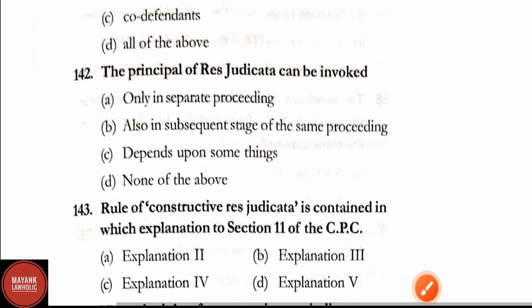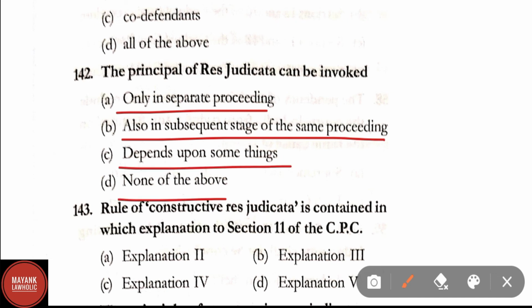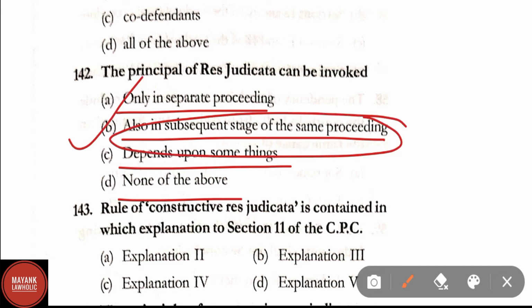Question number 142. The principle of res judicata can be invoked only in separate proceedings, also in subsequent stage of the same proceedings. Option C, depending upon the same things, and option D, none of the above. Here correct answer is option B, that is only in subsequent stage of the same proceeding.